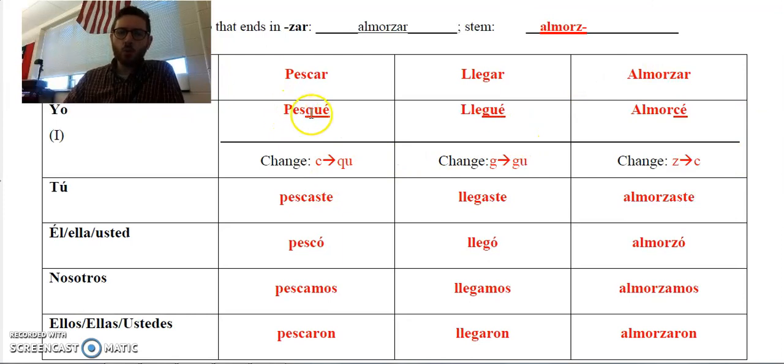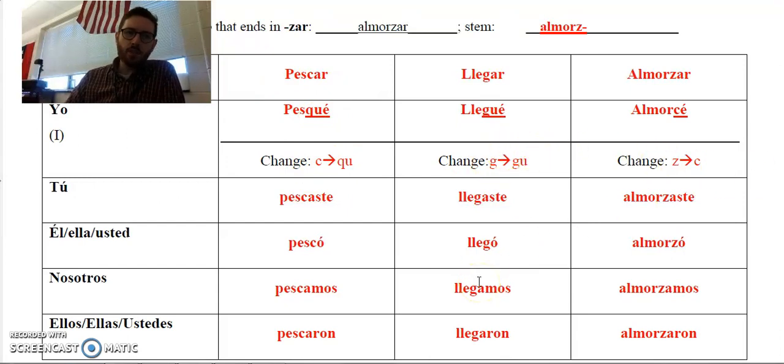Pescar changes to pesqué with a QU. Llegar changes to llegué with a GU. And almorzar changes from a Z to a C. You see those changes there beneath the yo forms: C to QU, G to GU, and Z to C.